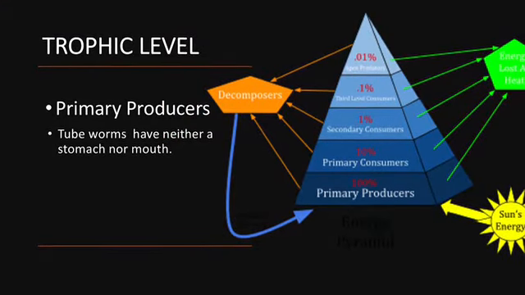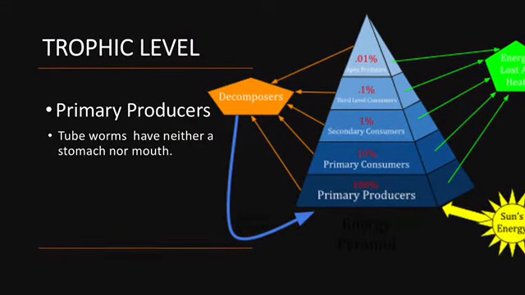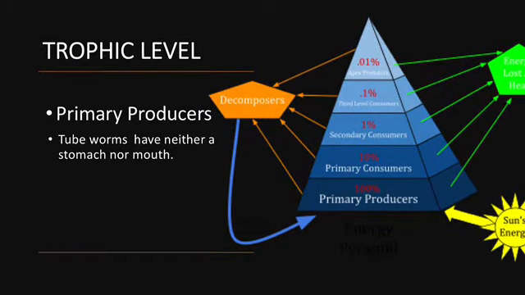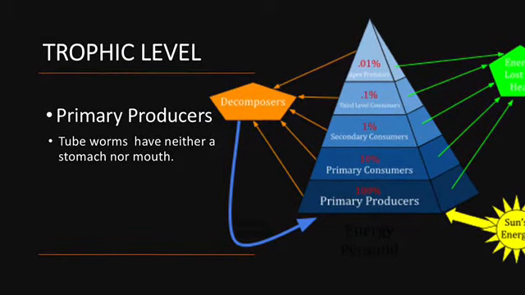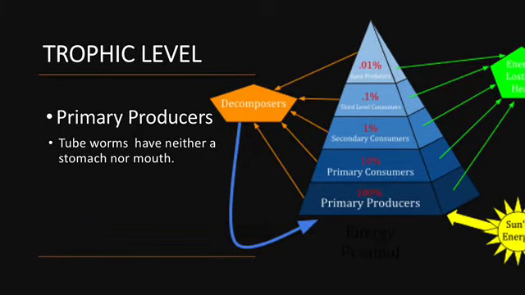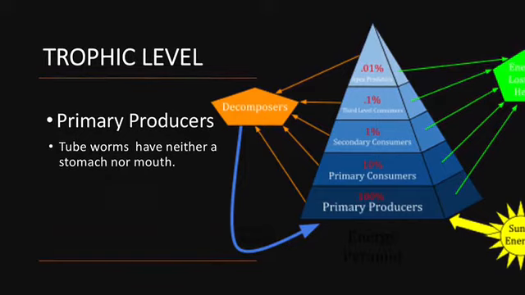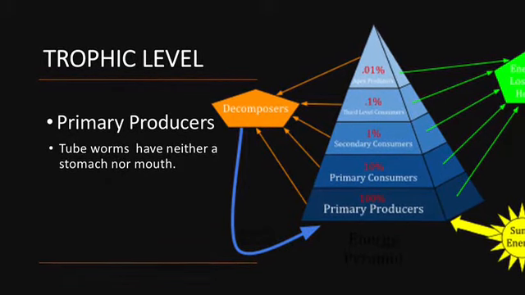Trophic level. Tube worms are primary producers. This level is found at the very bottom of our pyramid. Tube worms don't have either a stomach nor a mouth. Therefore, they cannot obtain their energy from other organisms.